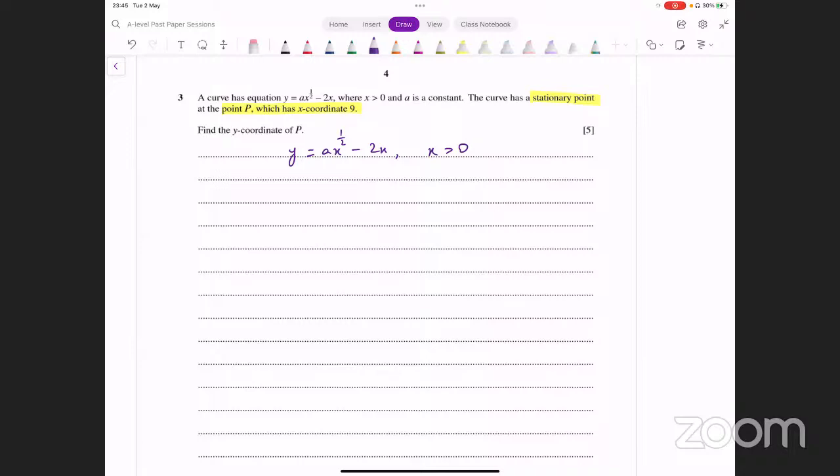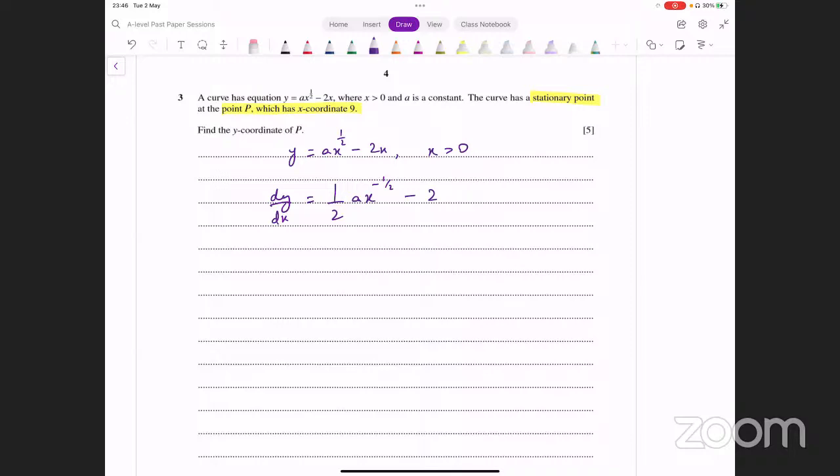So let's do that. Let's find the derivative of this first of all. dy over dx. Let's see what that turns out to be. 1/2 gets multiplied here. We have a as it is. A is a constant, right? We subtract 1 from the power of x. It becomes minus 1/2. Minus 2x's derivative is just minus 2.